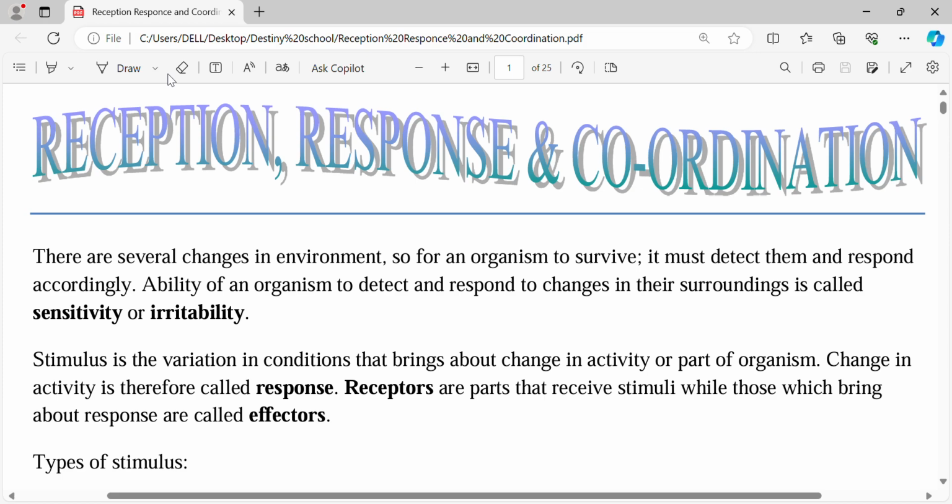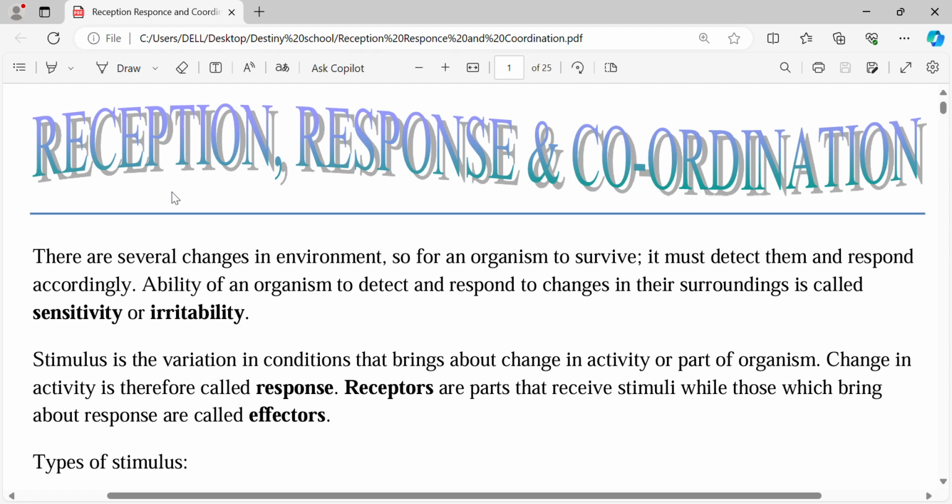Today we want to focus on biology and we want to focus on a topic called reception, response, and coordination. This is a topic in book 4, topic 3. Remember, in book 4, that is Form 4 work, we have 4 topics. The first topic is called genetics. The second topic is called evolution. The third topic is this one, which is on your screen, reception, response, and coordination. And lastly, the fourth topic, which is now the end of book 4, is called support and movement.